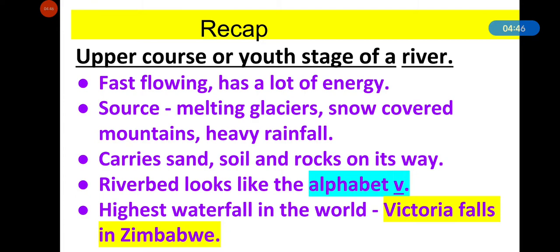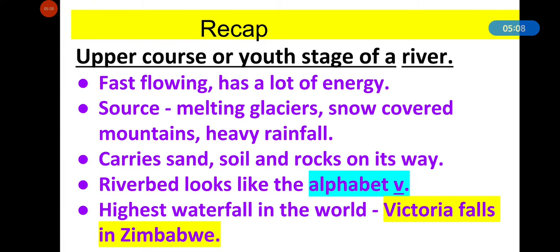In the last video, I said that Victoria Falls is in Venezuela. It is wrong. It is in Zimbabwe. Because a river starts its journey from the mountains and moves from higher to lower ground, it forms a waterfall.